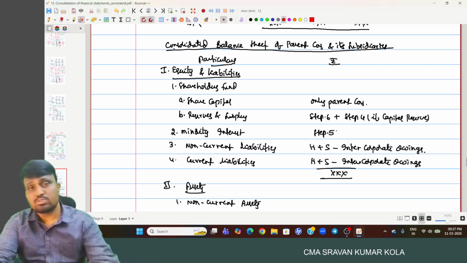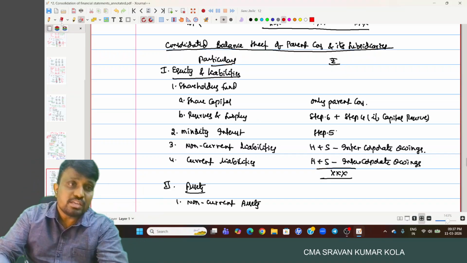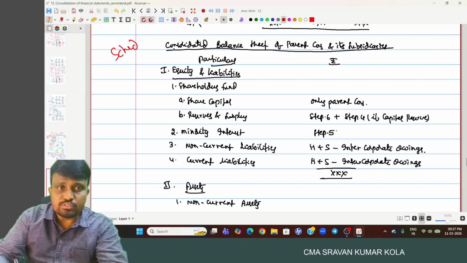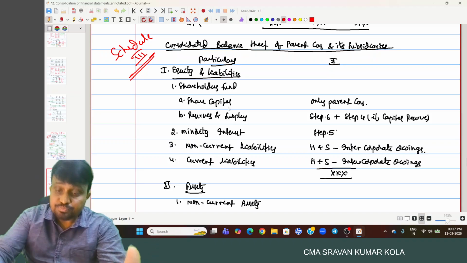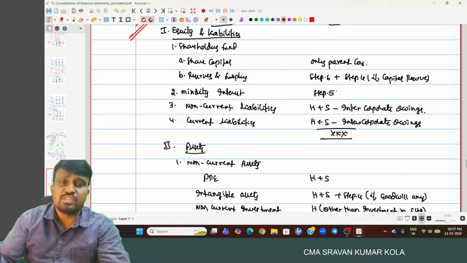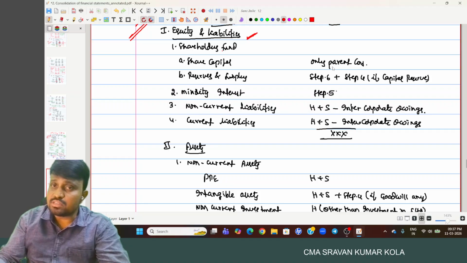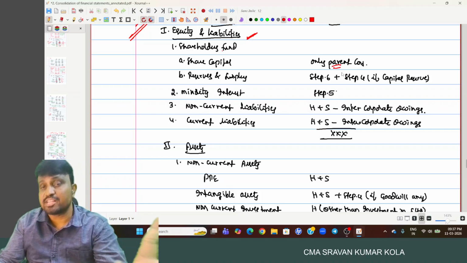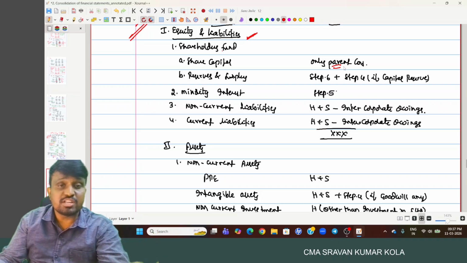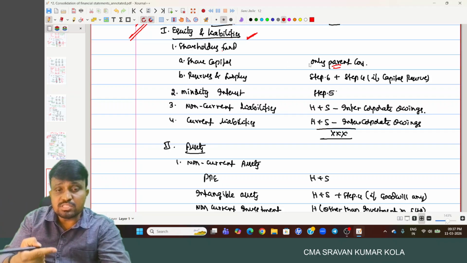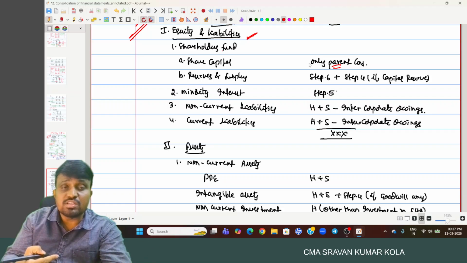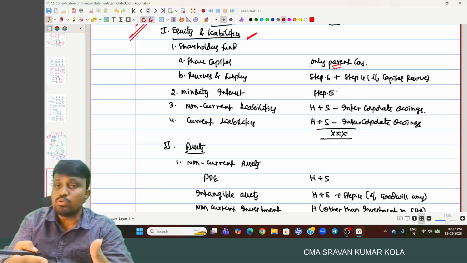Then finally, we move on to the consolidated balance sheet. And remember, in case of consolidated balance sheet, we have to follow Schedule 3 of Companies Act 2013 only. And we have to follow this process. In consolidated balance sheet, first we have to write what? Equity and liabilities. So first one, shareholders' funds. Share capital: consider only what? Parent company share capital. Subsidiary company share capital is not considered. Already we discussed, because subsidiary company share capital is similar to investment in subsidiary company on asset side of holding company. So both are cancelled.